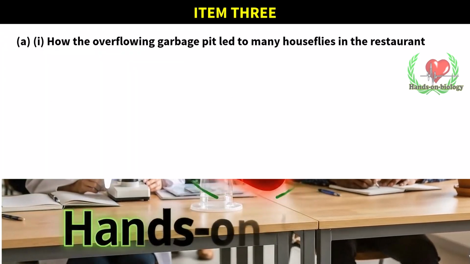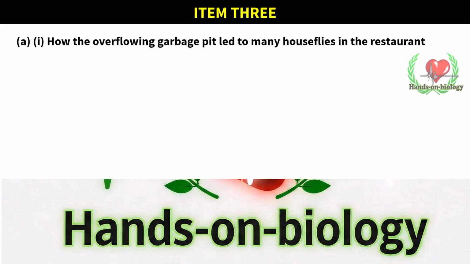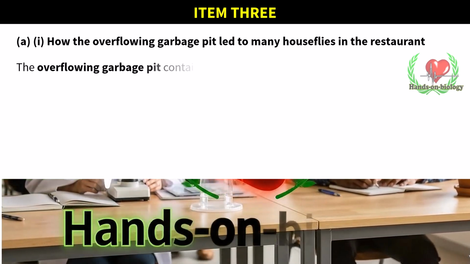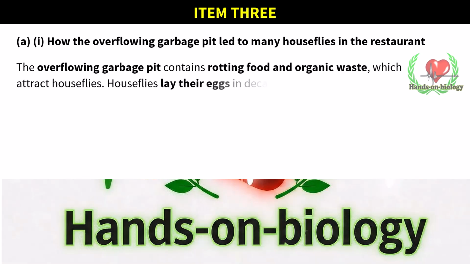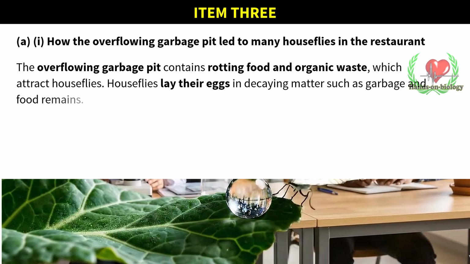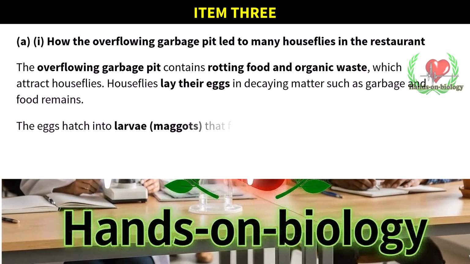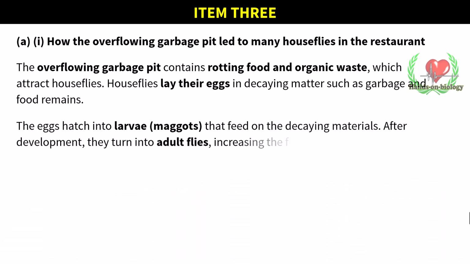How the overflowing garbage pit led to many houseflies in the restaurant. The overflowing garbage pit contains rotting food and organic waste, which attracts houseflies. Houseflies lay their eggs in decaying matter such as garbage and food remains. The eggs hatch into larvae, maggots, that feed on the decaying materials. After development, they turn into adult flies, increasing the fly population around the restaurant.